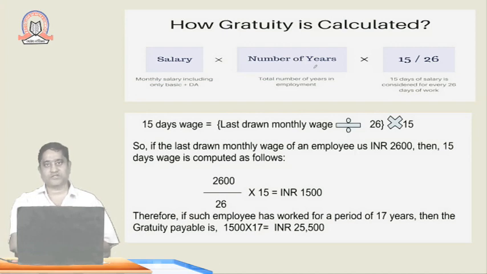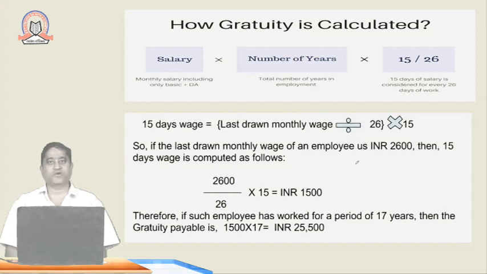Suppose the minimum is 5 years, divided by 26 and multiplied by 15. So for 15 days' wages, the last drawn wage divided by 26 would be the amount, multiplied by 15. If the last drawn salary of the employee is rupees 2600, then 2600 should be divided by 26 days, excluding Sundays, multiplied by 15 and multiplied by the number of years he has put into service.